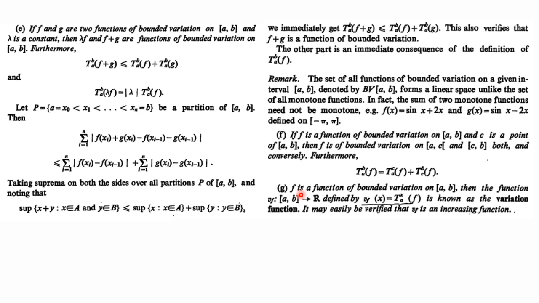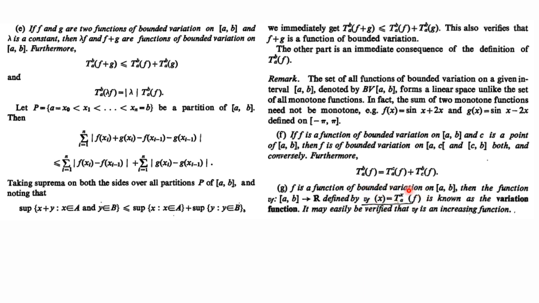And the next observation is: f is a function of bounded variation on the closed interval AB, then the function vf is defined like this. Now we are taking the total variation over the interval a to x. Here our x is varying over the interval AB, x is any point from this interval AB, right? We denote this function by vf because it is now a function of x.